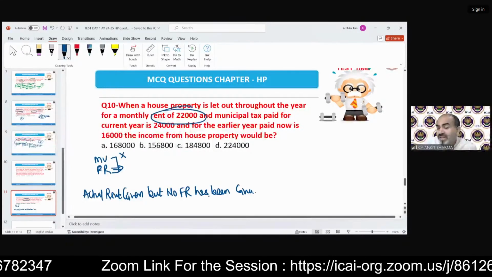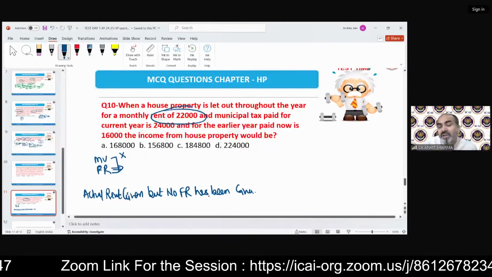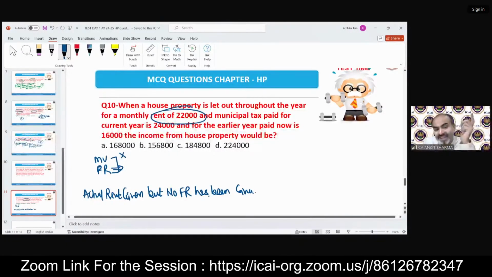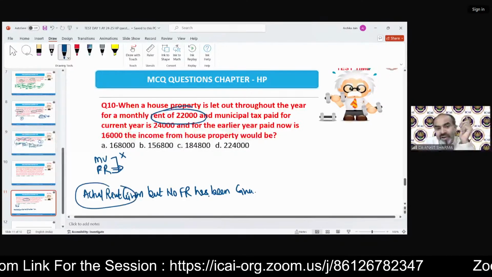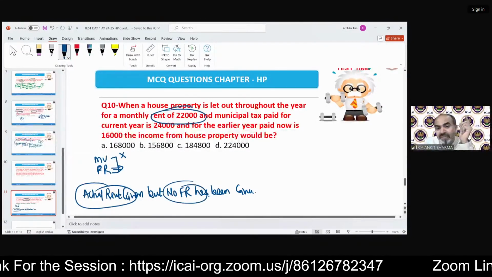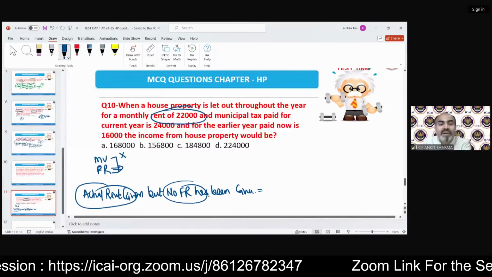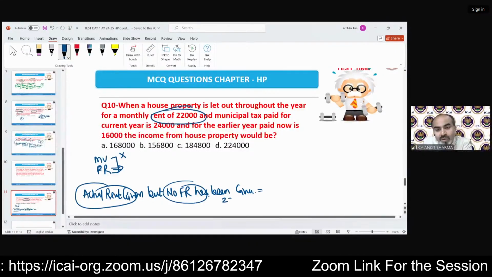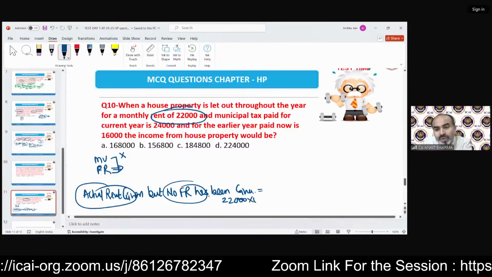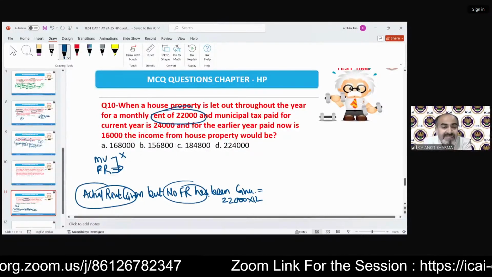So in this question there is no fair rent, but the note point says that if actual rent is given but no fair rent, still we have to calculate the fair rent by taking the actual rent into 12. So 22,000 into 12. We take this as the fair rent.